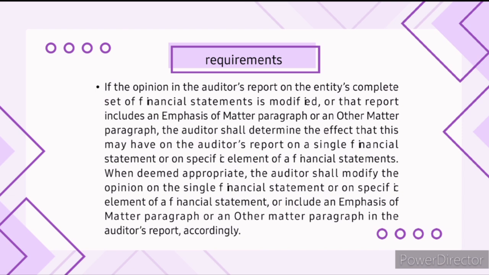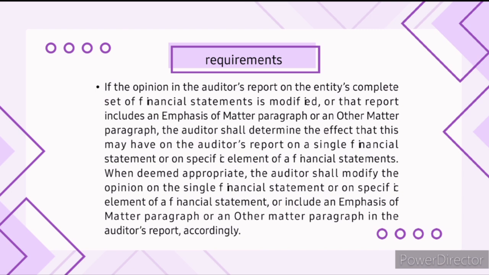So if the auditor finds problems with the overall financial statements, they need to look at any individual parts they've checked and see if those parts are also affected. If they are, the auditor might need to modify their opinion on the individual part. This means they might not be able to say the individual part is accurate or reliable, and they also need to include an emphasis of matter or other matter paragraph.